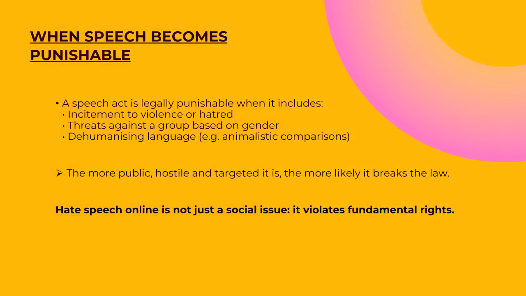Speech becomes punishable under the law when it includes incitement to hatred or violence, explicit threats against a group, or language that dehumanizes, such as comparing women to animals. The more public, targeted, and hostile the content, the more likely it is to be legally sanctioned. These are key criteria to assess whether speech crosses the line.